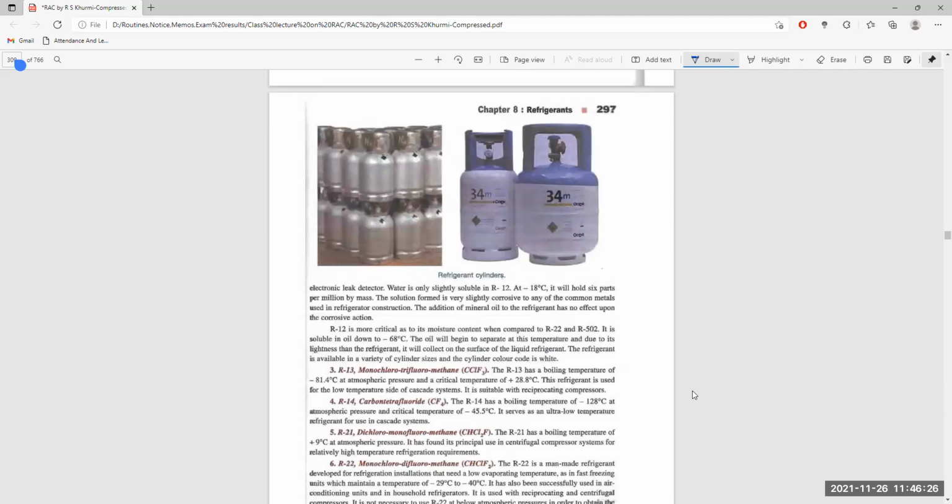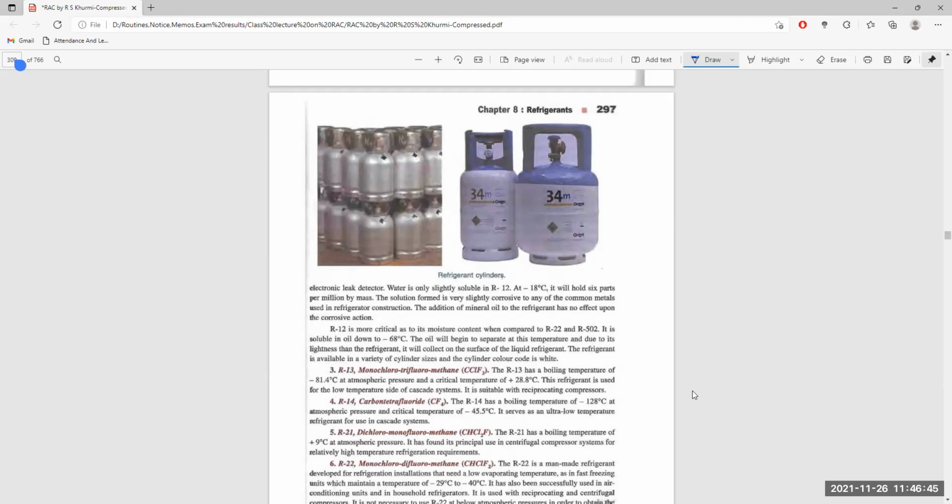It is more critical to moisture content when compared to R22 and R502. It is soluble in oil down to minus 68 degrees centigrade. The oil will begin to separate at this temperature, and due to being lighter than the refrigerant, it will collect on the surface of the liquid refrigerant.